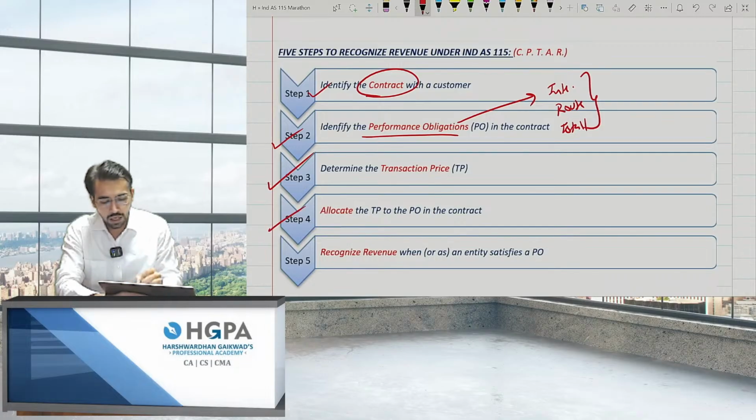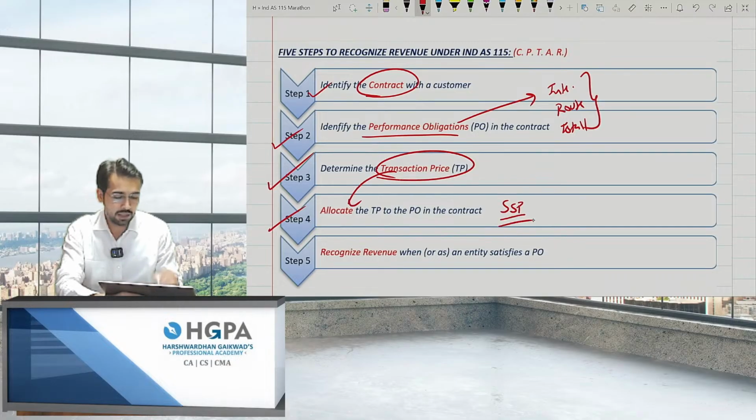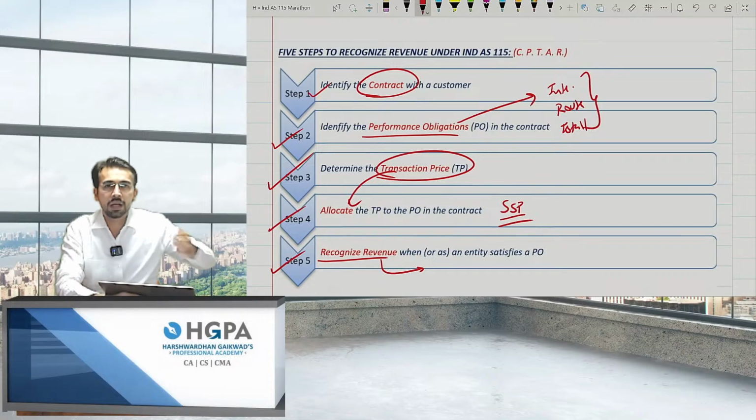And the fourth is how will we allocate this transaction price? Obviously in the ratio of SSP. And the last is how will you recognize? For example, I told you to book the revenue 6,000 right now and book the 9,000 over the period. So how will you recognize the revenue? As and when you satisfy the performance obligation. As soon as you satisfy all the performance obligations, you can book the entire revenue.